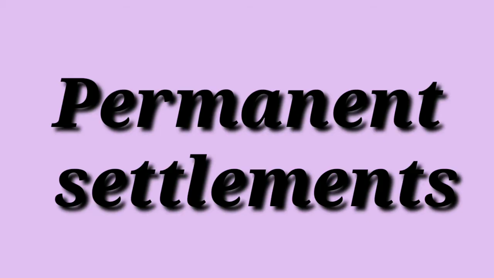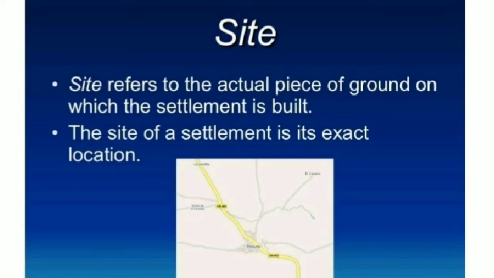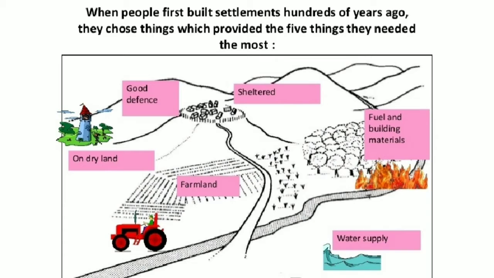The next type of settlements are permanent settlements. Permanent settlements are settlements in which people live for a long period of time. They build their own houses and they are the owners of those houses. The places on which the houses are built are termed the site. So in a permanent settlement, people make their houses over a site, and there are some conditions which are taken care of before selecting a site.